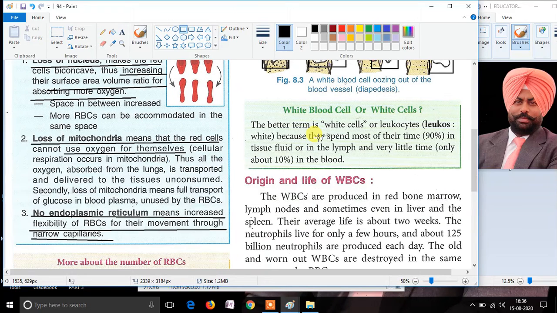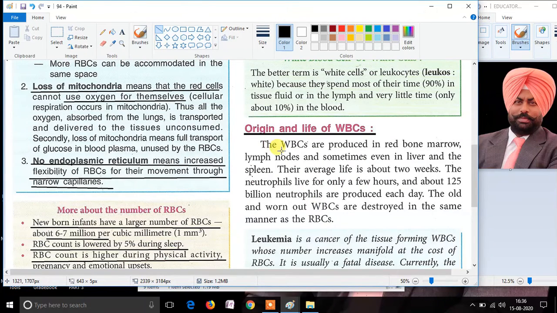Moving on further, let's discuss the origin and life of the WBC. WBCs are produced in the bone marrow, that is the red bone marrow, the lymph nodes, and sometimes they are even produced in the liver also.